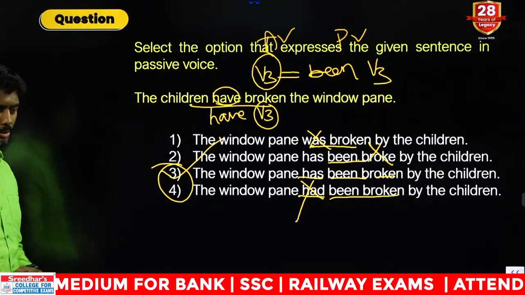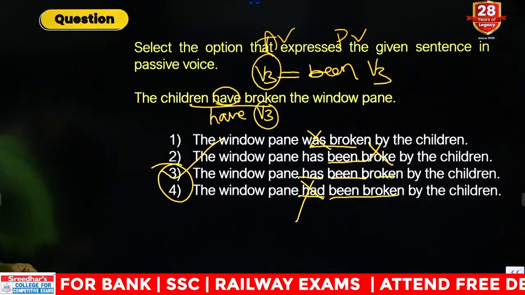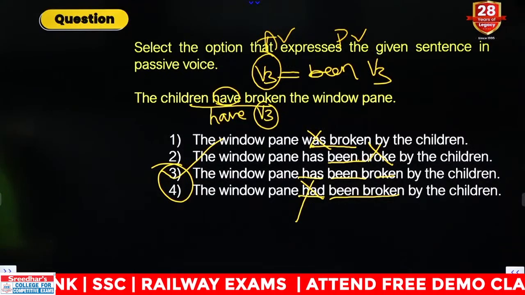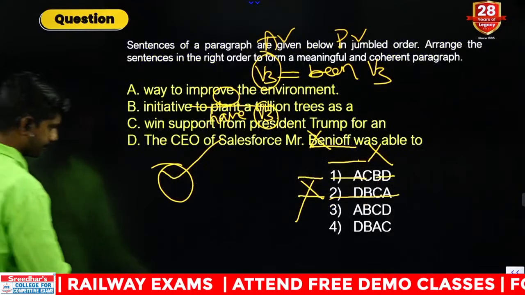Children have broken the window pane. Third one is the right answer. Jashwant, correct. Venkat, Bhavan Kumar, not correct.